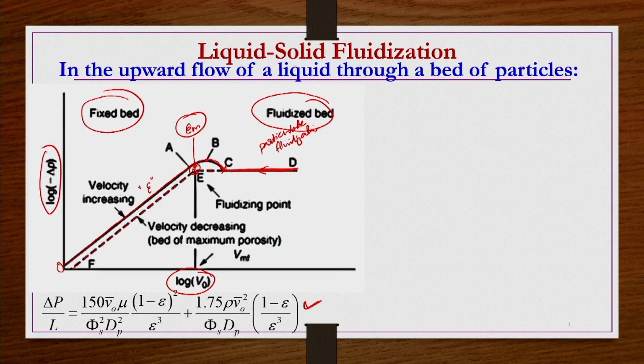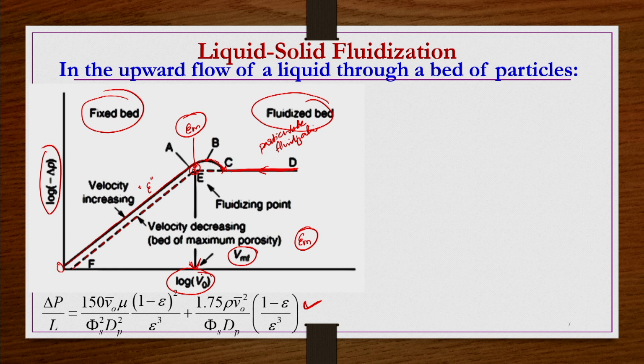So, that is the reason this point, the point E, is known as the point of fluidization or incipient point of fluidization, and the corresponding velocity we call the minimum fluidization velocity. That maximum voidage is known as the voidage at the minimum fluidization conditions, epsilon m. Remember, epsilon m is the maximum voidage possible under the packed bed conditions, and the minimum voidage possible under the fluidized bed conditions, and this is the point that occurs at this velocity Vm, that is the minimum fluidization velocity.